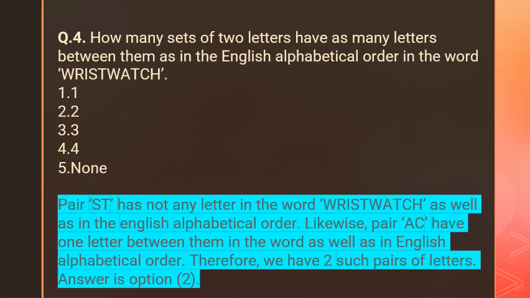The pair ST has no letter between them in the word wristwatch as well as in the English alphabetical order. Likewise, the pair AC has one letter between them in the word as well as in English alphabetical order. Therefore, we have two such pairs of letters. The answer for this question is 2. I hope you understand.